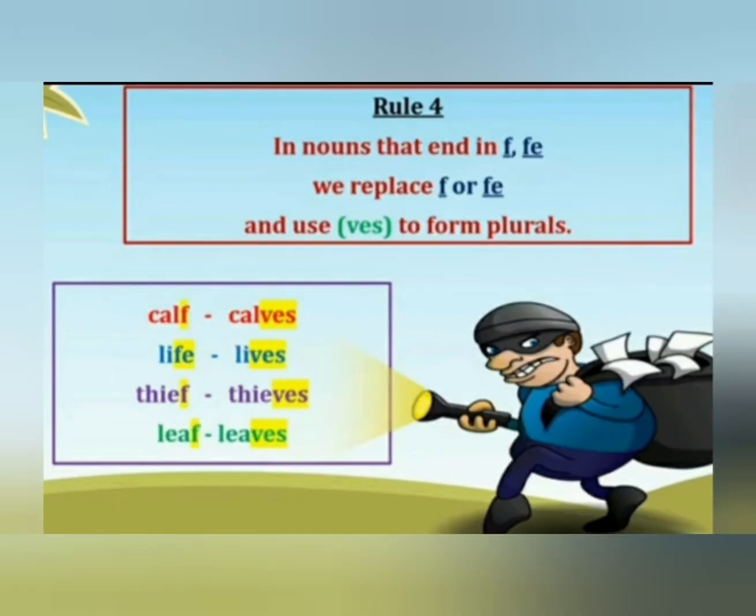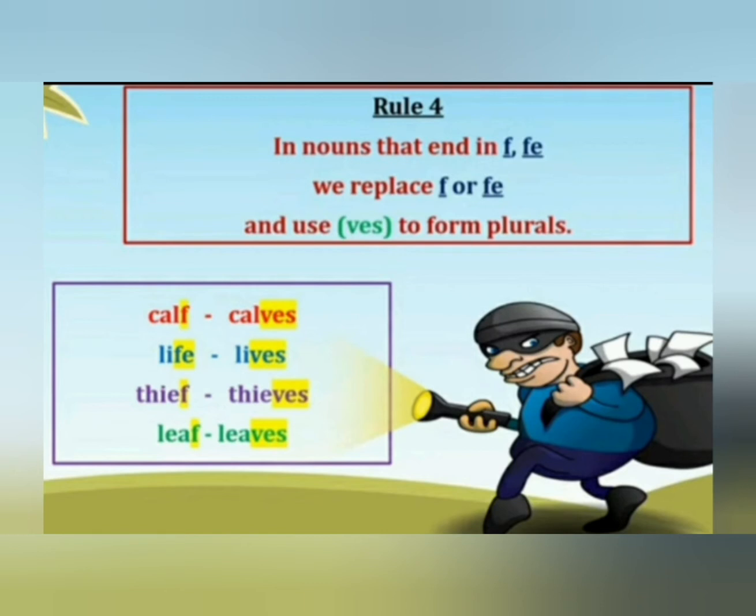Let's go to the next rule, rule number 4. In nouns that end in f or fe, we replace f or fe and use ves to form plurals. It means if we have a noun that ends with f or fe, we remove f or fe and add ves in place of f or fe.